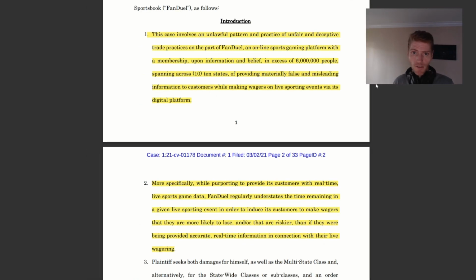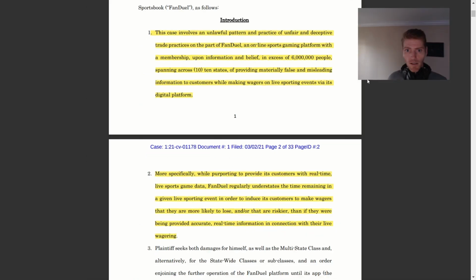So this guy again had the screenshots barely before his phone died. On to the third one.